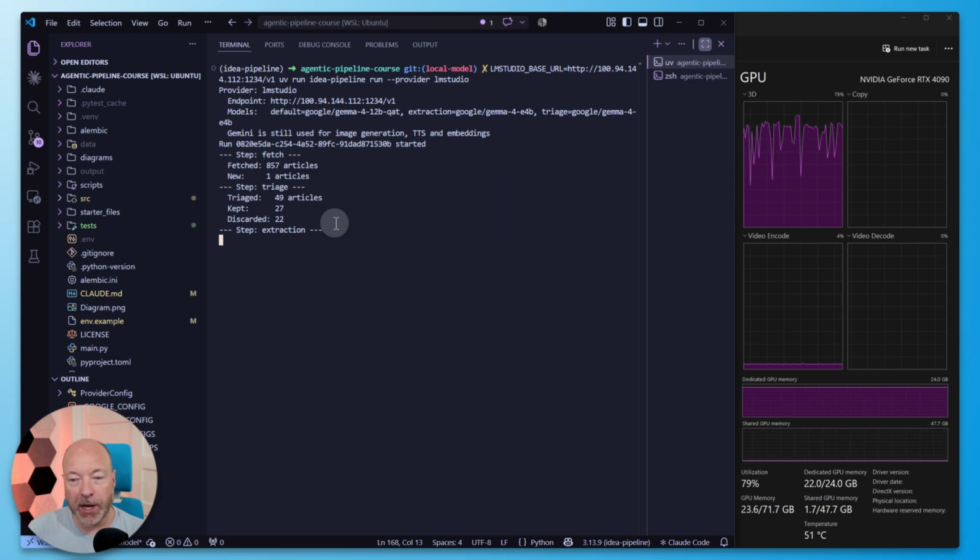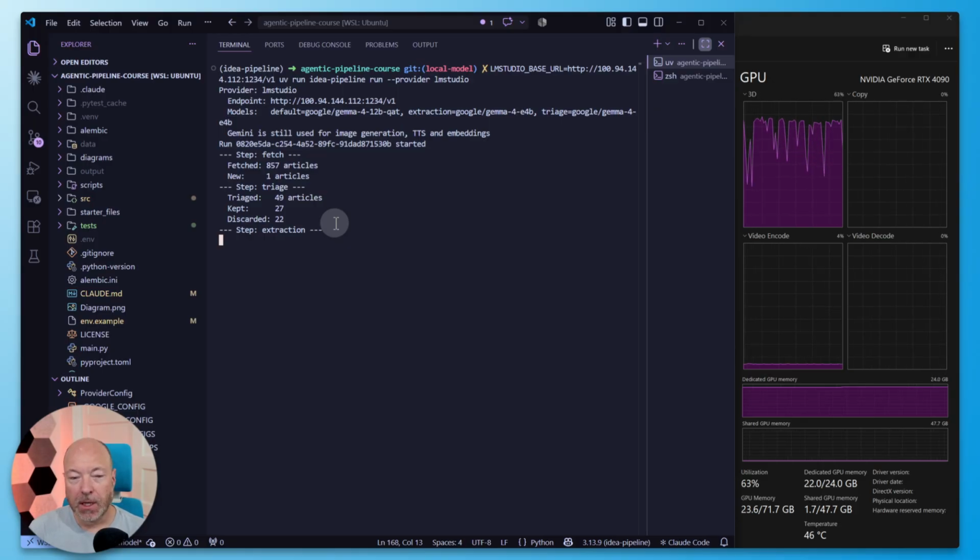So now we're running extraction. That definitely is a bit more involved, right? That's where we analyze each article. I think we look at the first 3,000 characters or something like that, to see if it contains any business signals or market facts, and then we extract those and store them in the database. GPU is still busy doing stuff. I can hear my computer fans humming here. Hopefully it won't come through too noisily in the recording. It's definitely taking a moment, but so far at least it hasn't failed yet.